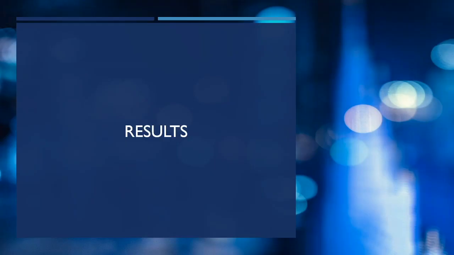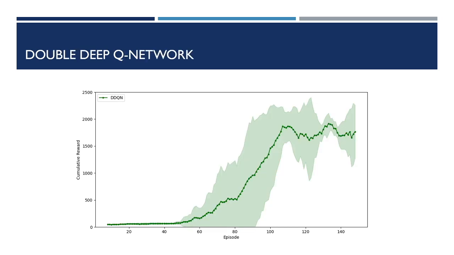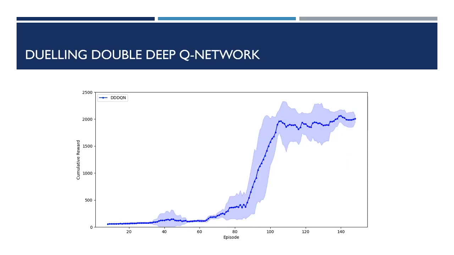Now I will go into the results. This is the run with a DQN, and it's possible to see that the reward is increasing over time, the episodes, so the agent is learning. The solid line is the mean of 5 runs, and the shadow region is the 95% confidence interval. Similar for the double DQN and for the dueling double DQN.